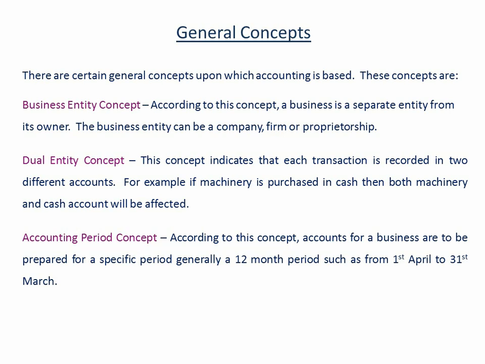Next is the dual entity concept. According to this concept, each transaction is recorded in two different accounts. Worldwide, the dual entity concept is followed, which implies that whenever a transaction happens, a minimum of two accounts are affected. More than two accounts can also be affected, but at least two accounts are affected under the dual entity concept. For example, if you have purchased machinery in cash, then both the machinery and cash accounts will be affected.